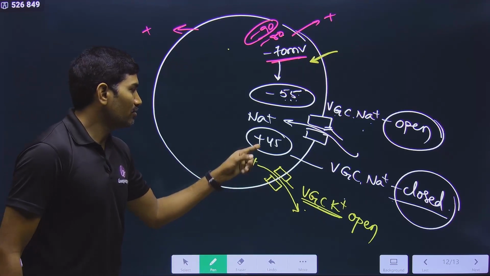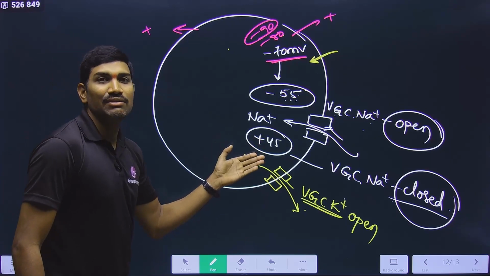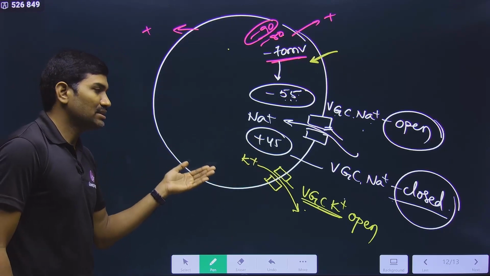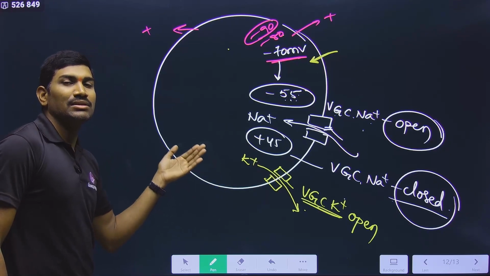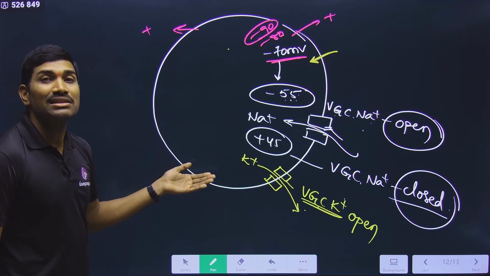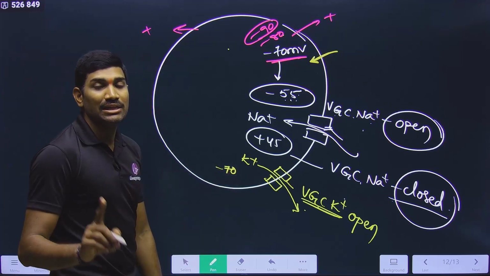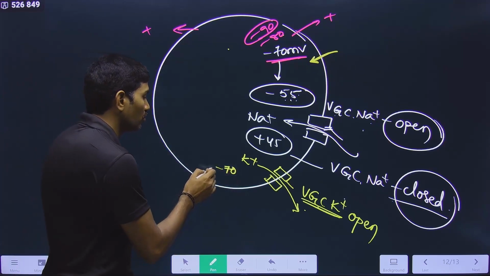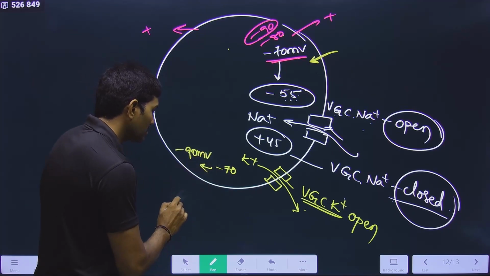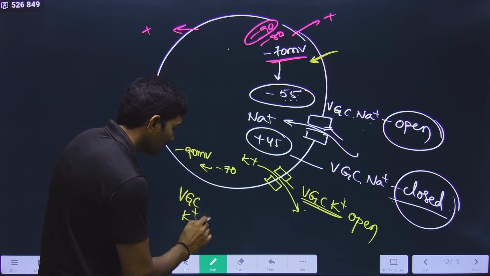Once K plus is going out of the cell, this value will decrease. Plus 40, plus 30, plus 20, plus 10, 0, minus 10, minus 20, minus 30, minus 40, minus 50, minus 60, minus 70. It should stop at minus 70, but it is still not stopping. So it is going up to minus 90 millivolt. At minus 90 millivolt, voltage gated channel for K plus will close.